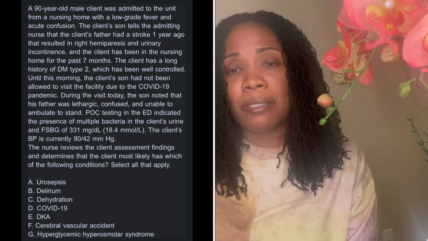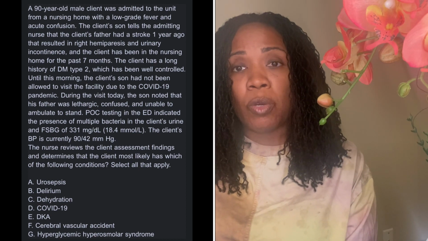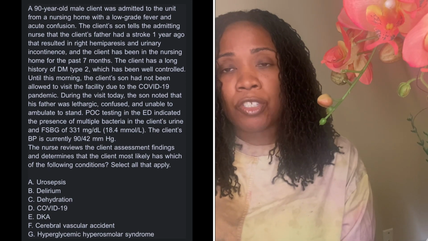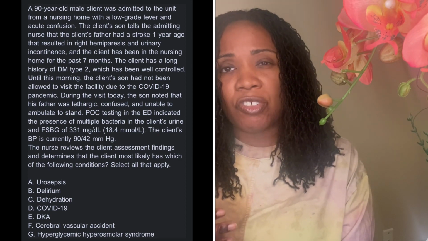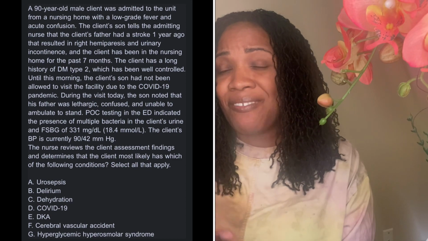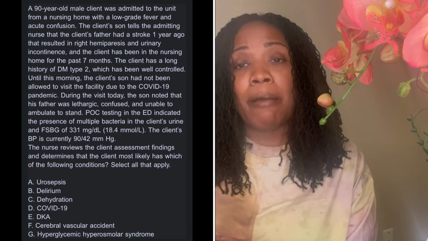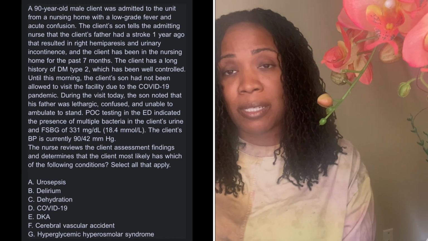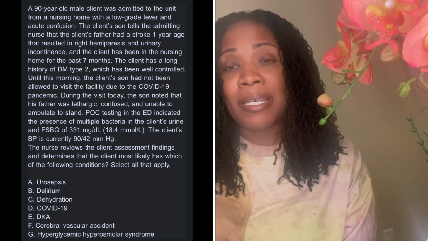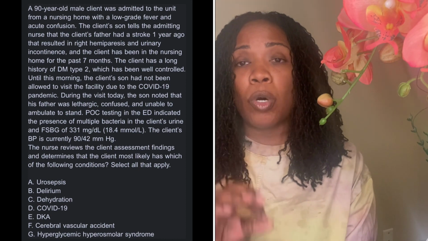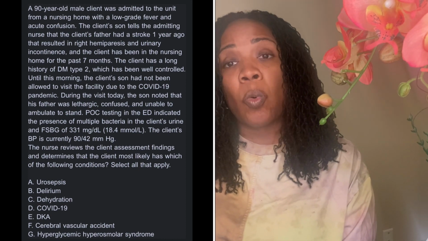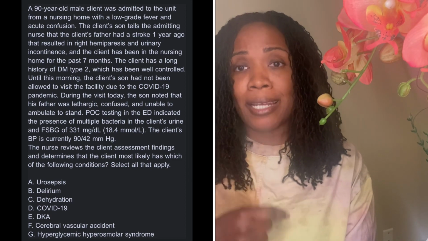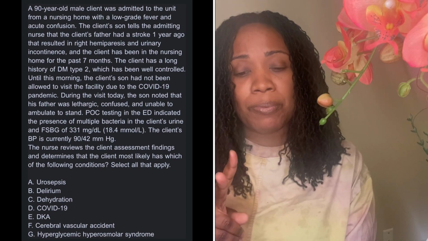The next one is delirium. Delirium is usually when patients start to act out because they're ill. So they'll be confused, they'll be lethargic, they won't be able to recall things, they may even be violent. And a lot of times when you have elderly patients who have urinary tract infections or urosepsis, they will have some delirium. Delirium can be resolved once you fix the infection. So with urosepsis in elderly patients, you will see delirium. So I like those two options.